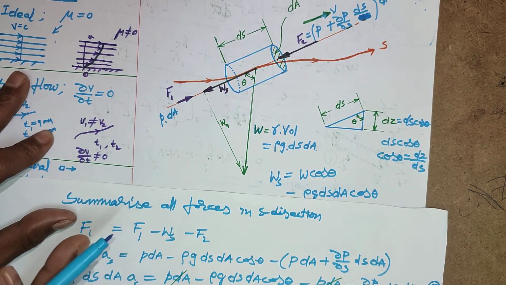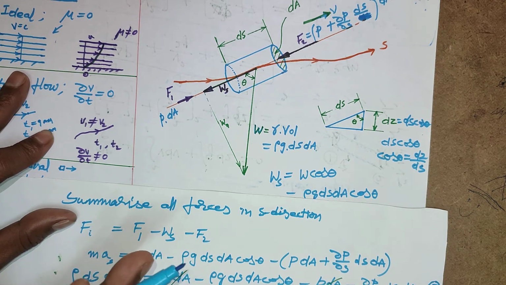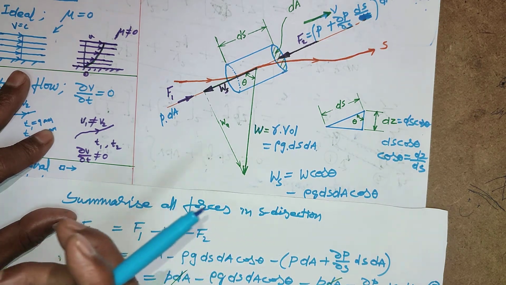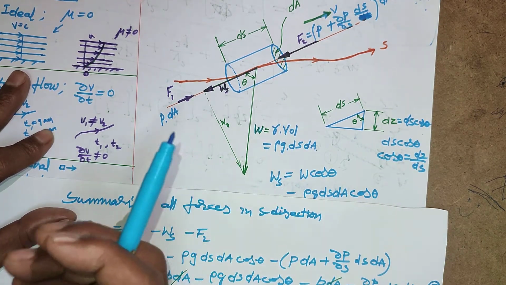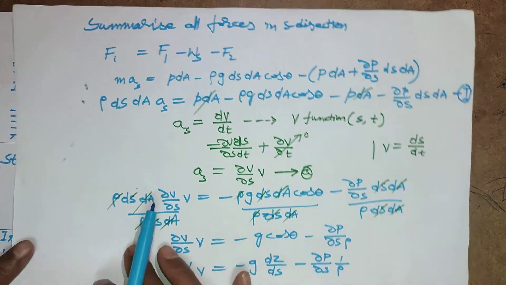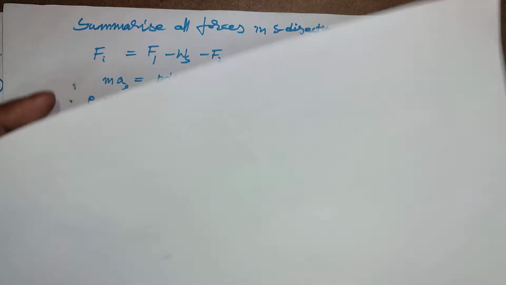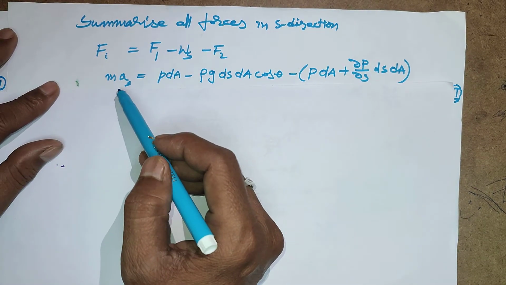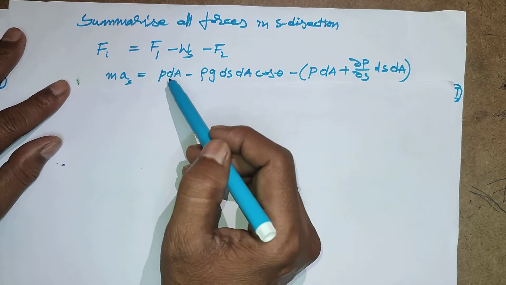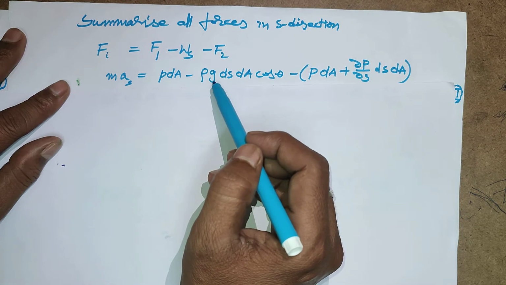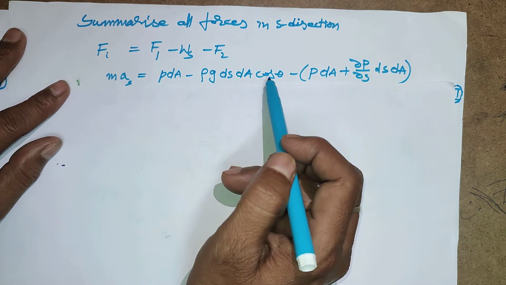This inertial force having momentum, that means no one is pushing the element, it itself is moving along the path line after a certain time, and the forces are having a difference. Now extract this. So this is the mass and acceleration in s direction. Then pdA minus rho g ds dA cos theta.